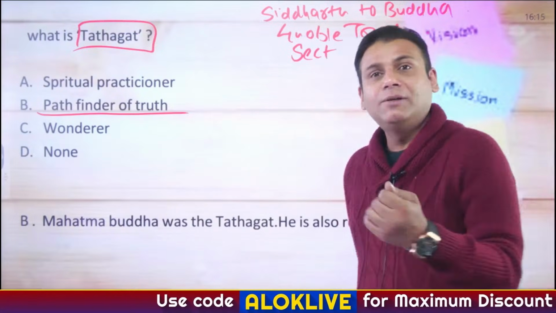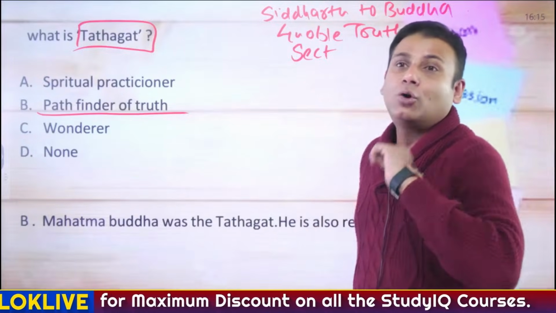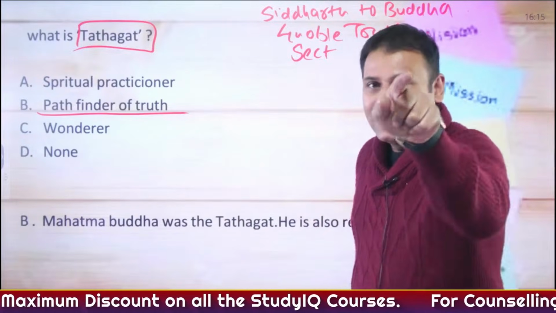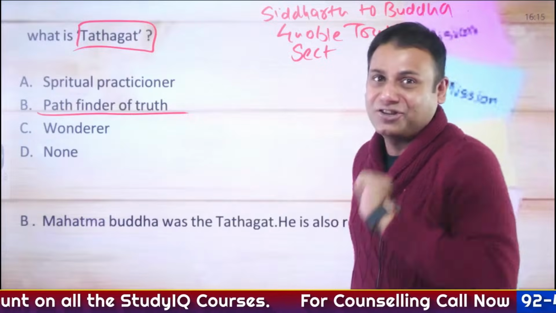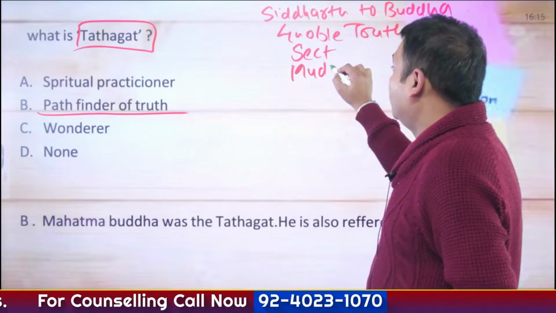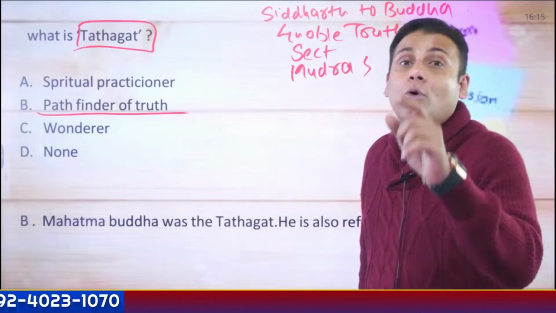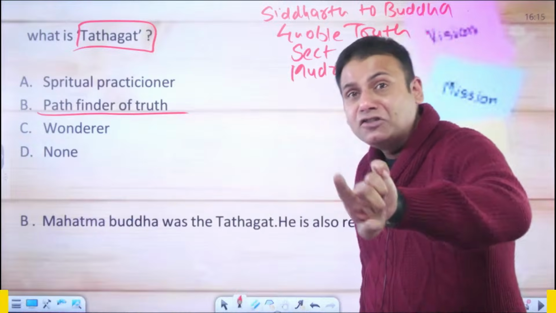I'll give you a very simple example. The concept of Bodhisattva is associated with which sect of Buddhism? Answer this in the comment section. Third question. Okay. Then Mudras of Buddhism. And there has been a question in the UPSC examination on Bhumi Sparsha Mudra and the significance of Bhumi Sparsha Mudra.